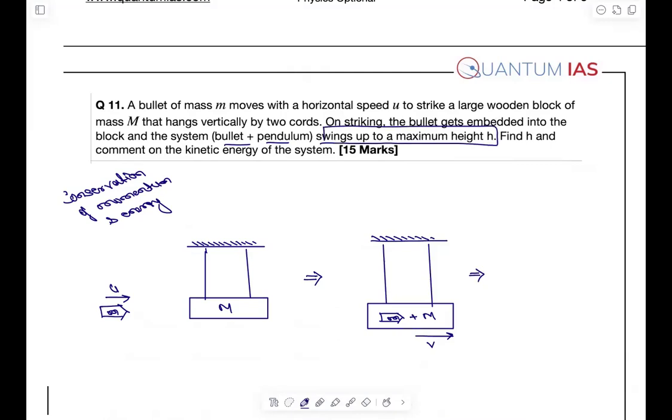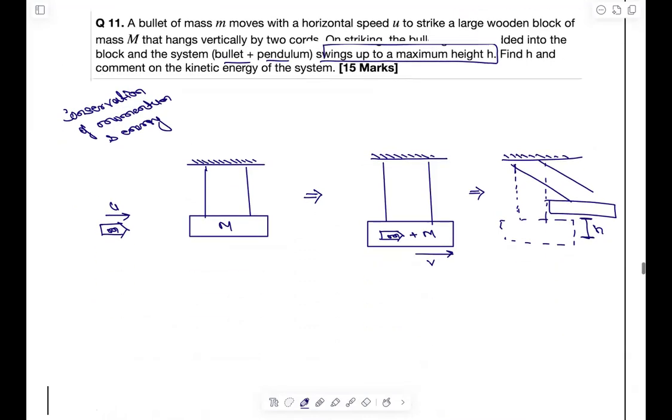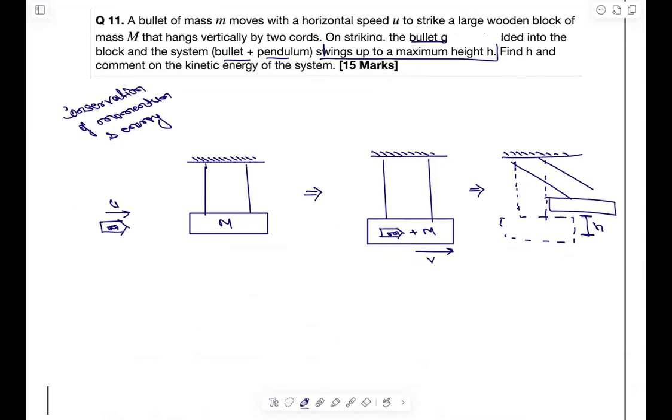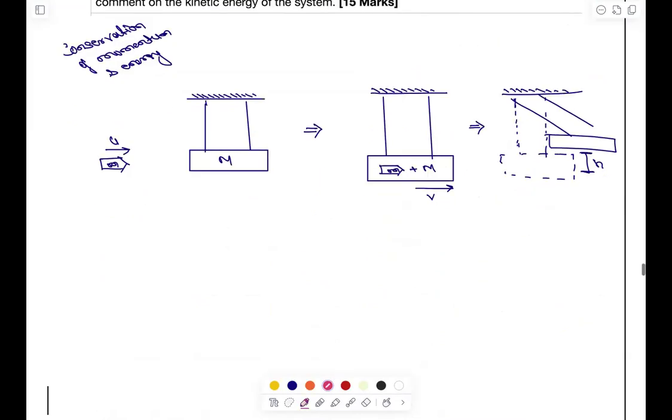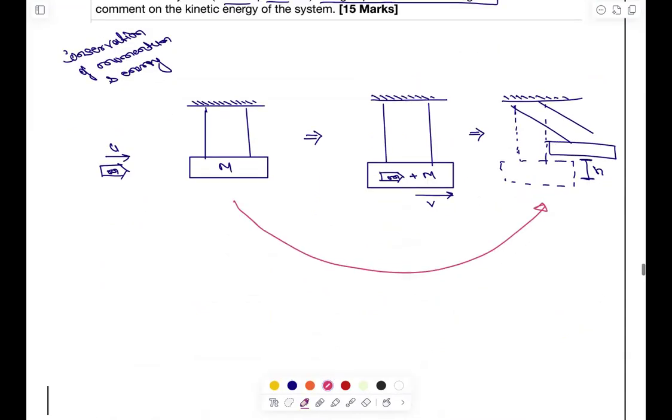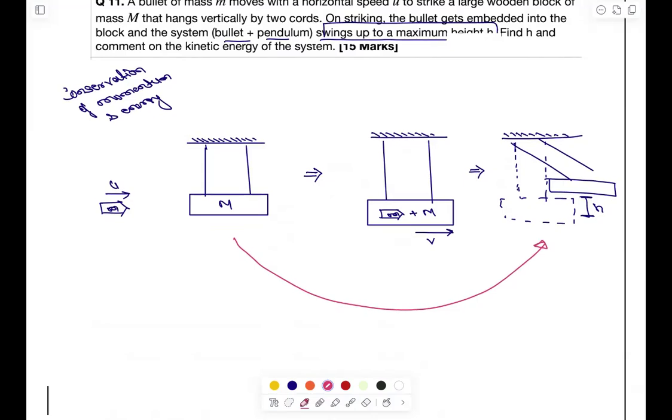Now after that, it is swinging. So let's take this as the initial position. Now it has swung, so it will move upward. Let's take it that it has gone up to a height of h. Now the important thing to understand here is, can we go from this to this, right? Can we go from this to this?